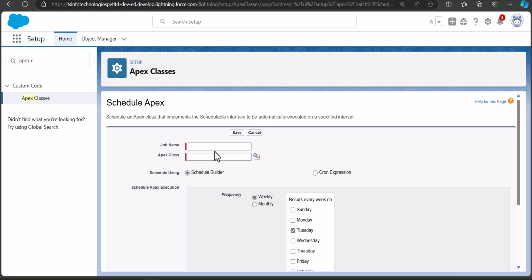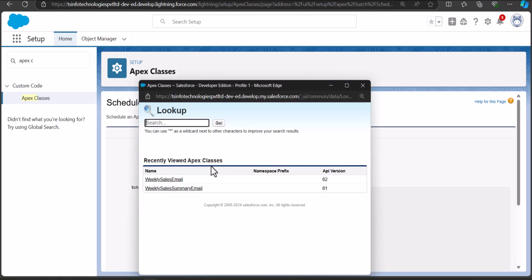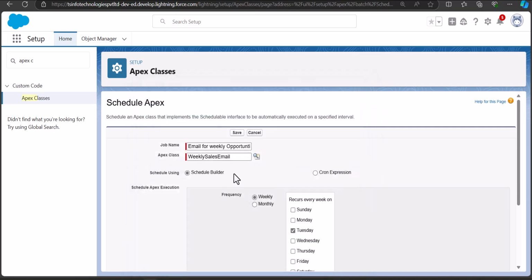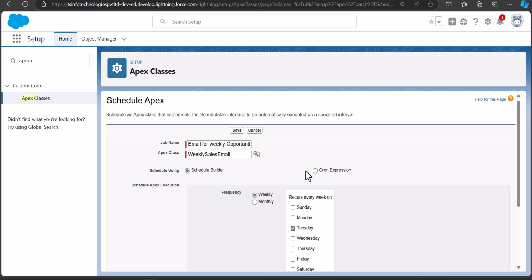And in the second window, enter the job name. So here I'm going to enter the job name as Email for Weekly Opportunities. And then we have to select the Apex class that we have created right now. So from the lookup, we will select the Apex class. So this is the Apex class that we have created, WeeklySalesEmail. And after entering the job name and Apex class, we have to select the start date, end date, and the preferred start time for the scheduled job.